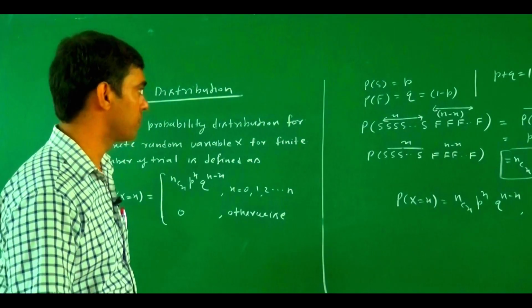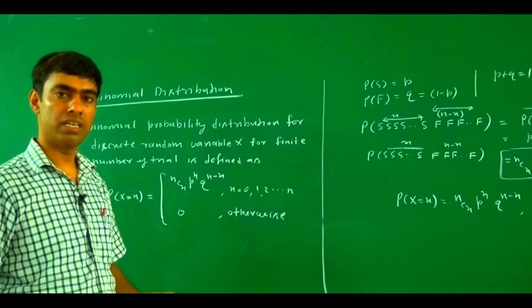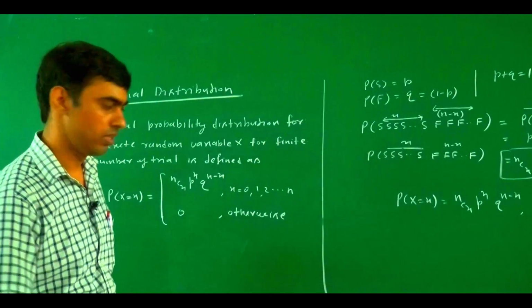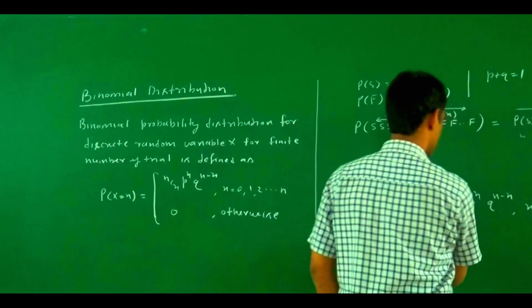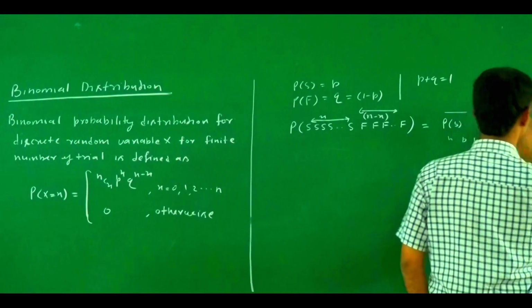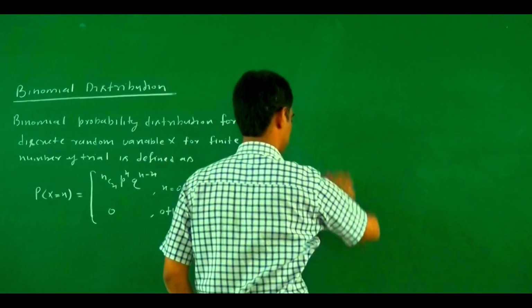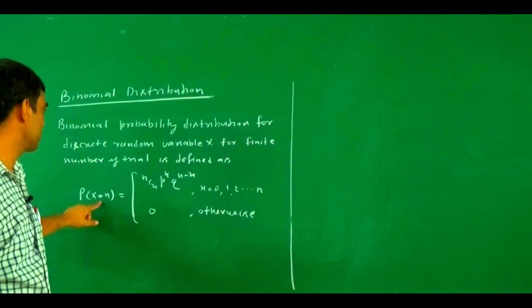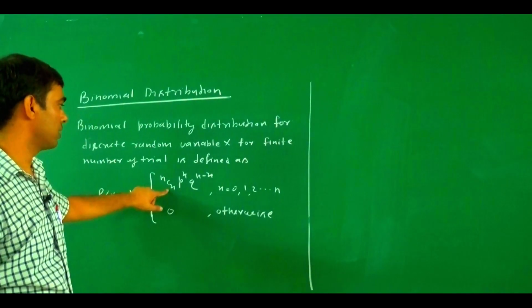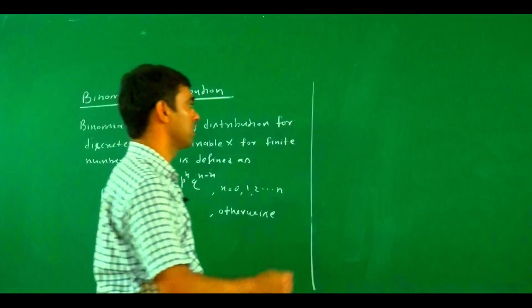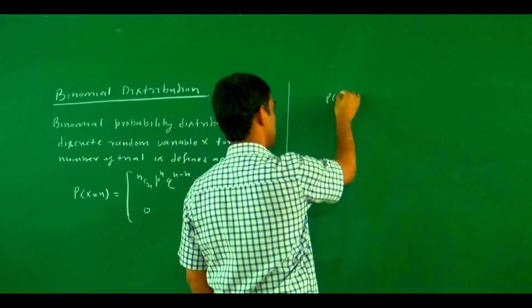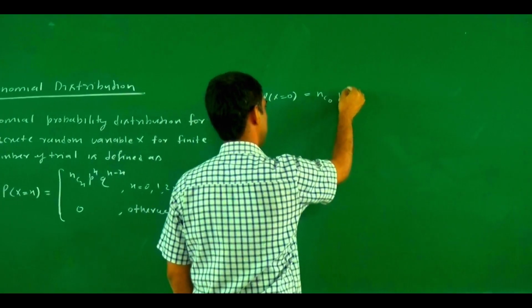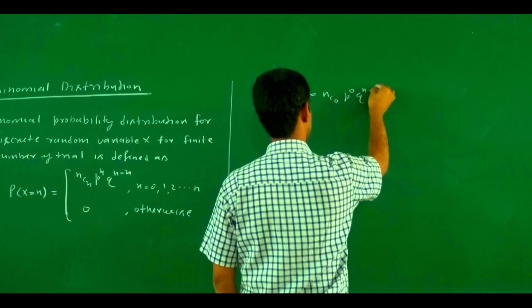Now the question is: this depends on a Bernoulli trial, and this is a probability mass function, so why is this called binomial distribution? Because if we closely observe the probability mass function, for X equal to 0 the probability is NC0 P to the power 0 Q to the power N minus 0.